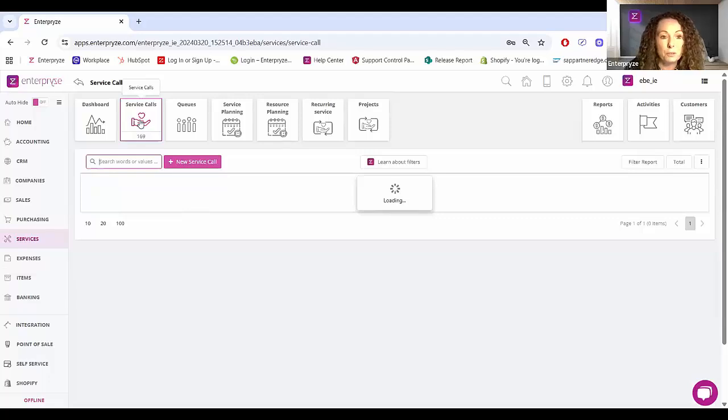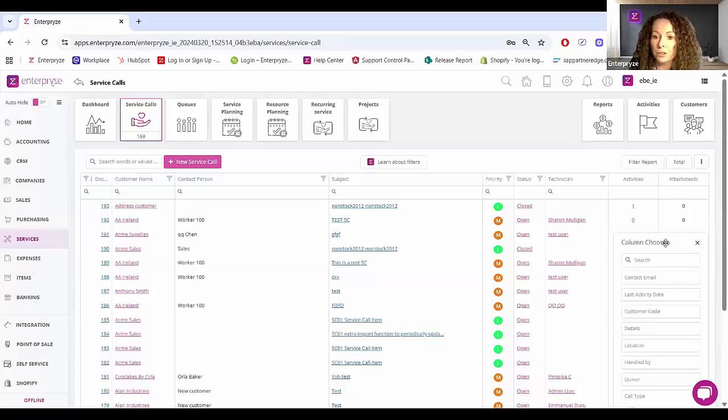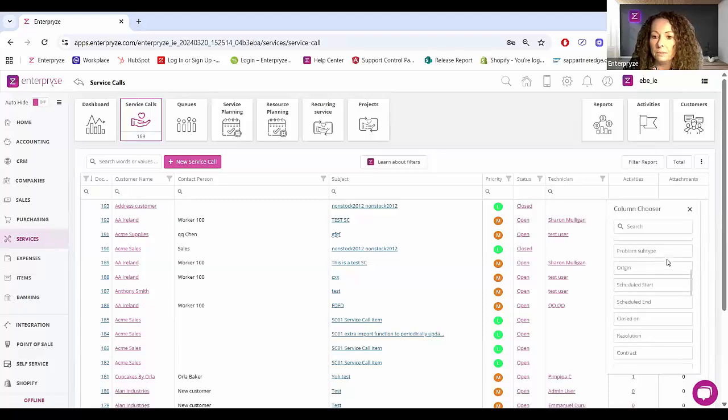So if I go back to the service calls, well, what if we exceed that? What if we don't get back to the customer in time? Well, this is where it comes into play here directly on the grid. How do we analyze this further and ensure you're within your SLA agreements? Well, very simply here on the elliptical menu, we can go then to column chooser. We can scroll on down.